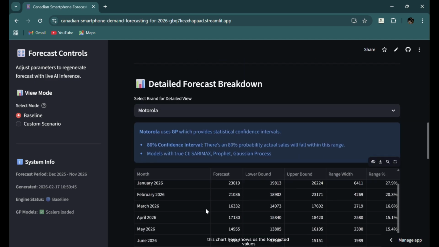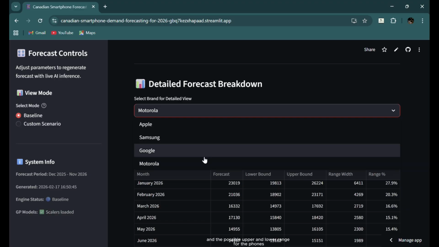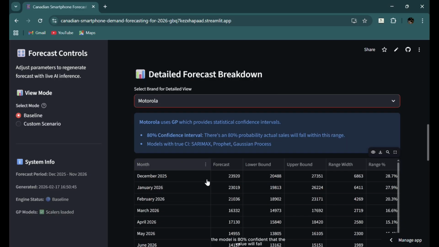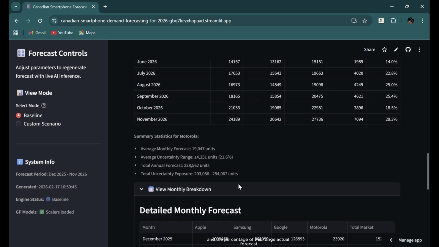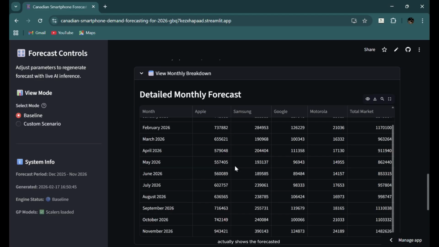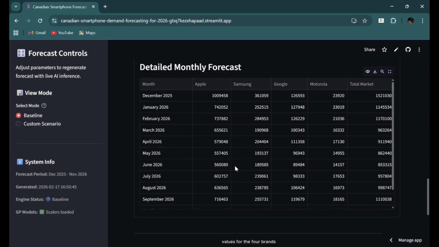This chart here shows us the forecasted values and the possible upper and lower range for the phones. The model is 80% confident that the value will fall within these lower and upper bounds, and the percentage of this range, the actual forecast. And finally, this table here shows the forecasted values for the four brands on a monthly level side by side.